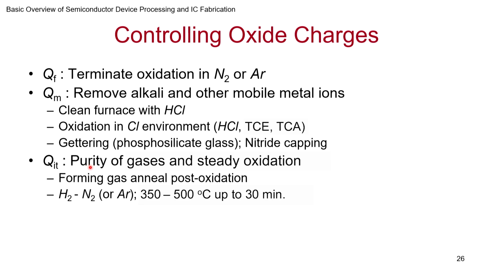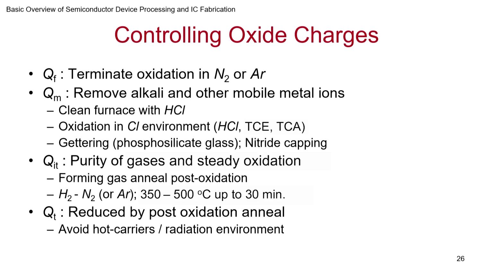For QIT, use pure gases so that there is a steady oxidation and you are not getting something else happening. Forming gas anneal post oxidation is a wonderful method of doing it. Forming gas is H2 and nitrogen, or you can use argon, at intermediate temperatures, 350 to 500 degrees for about 30 minutes. That's actually a good way to complete your MOSFET process in the traditional, older methods.